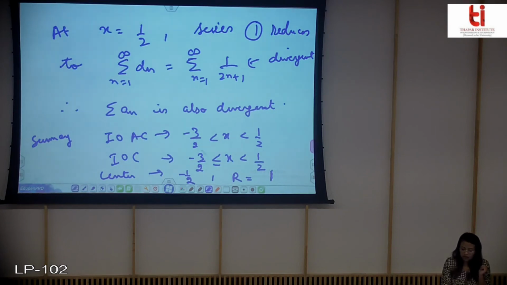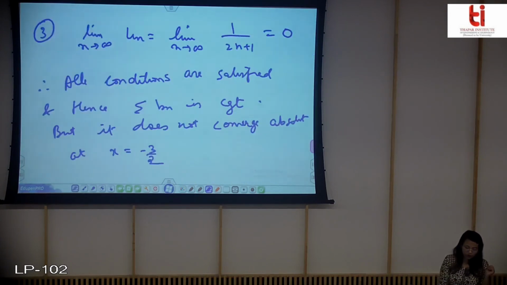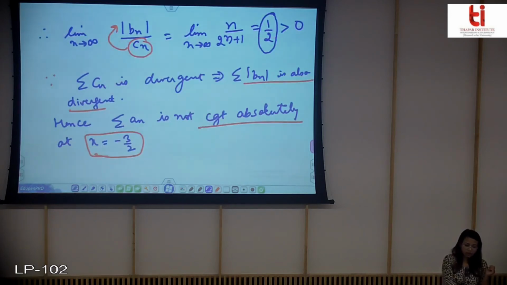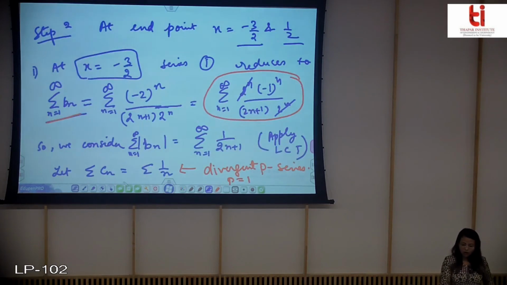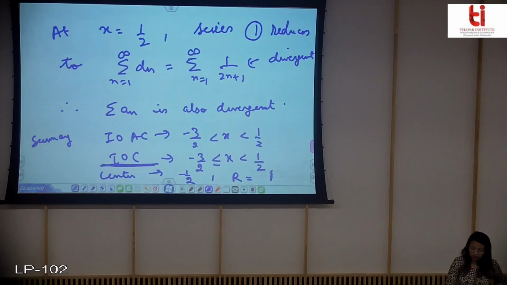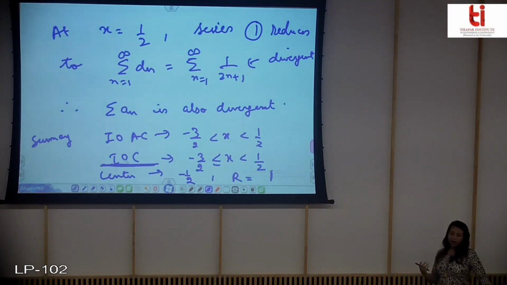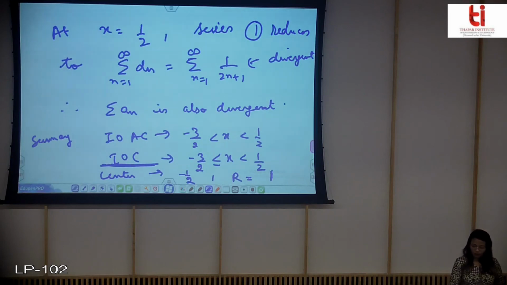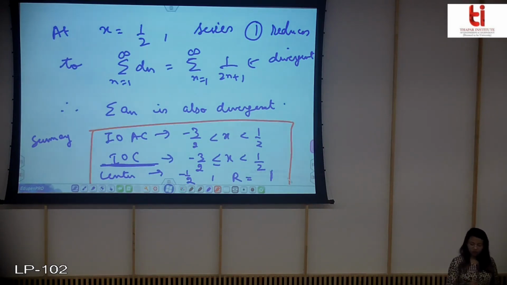It was converging conditionally. So it will come under the interval of convergence, not the interval of absolute convergence. You have already seen that mod of Bn was divergent, but the original series, this Bn, was converging by Leibniz test. So in the interval of absolute convergence there will be no equality, but in the interval of convergence there will be equality. I hope you understand this.